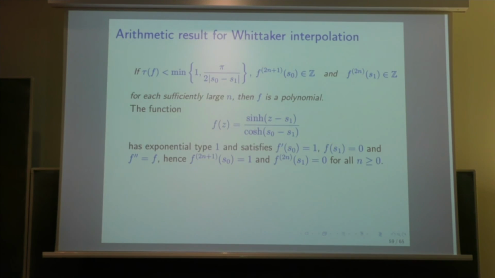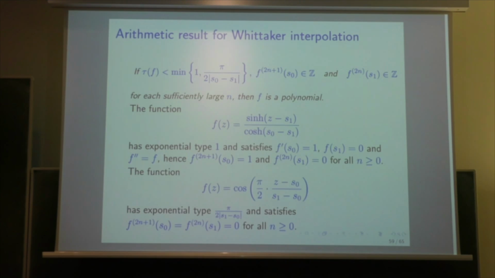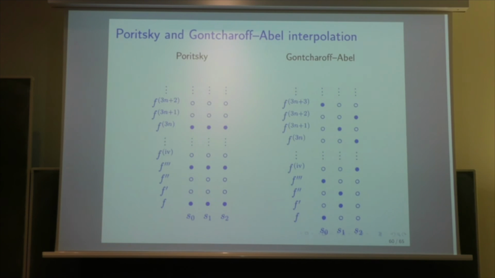And therefore, we have a function which takes the value 1 for the derivative of odd order at S0 and 0 otherwise. And of course, we could give another example where we will have 0 here and 1 there. It's not difficult. And then another function where the exponential type is pi divided by 2 times (S1 minus S0), and this is given by a cosine. So this is the arithmetic result for Whittaker interpolation.